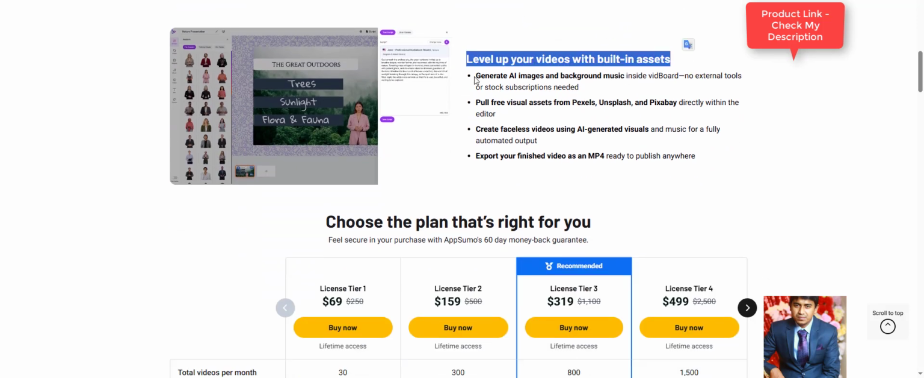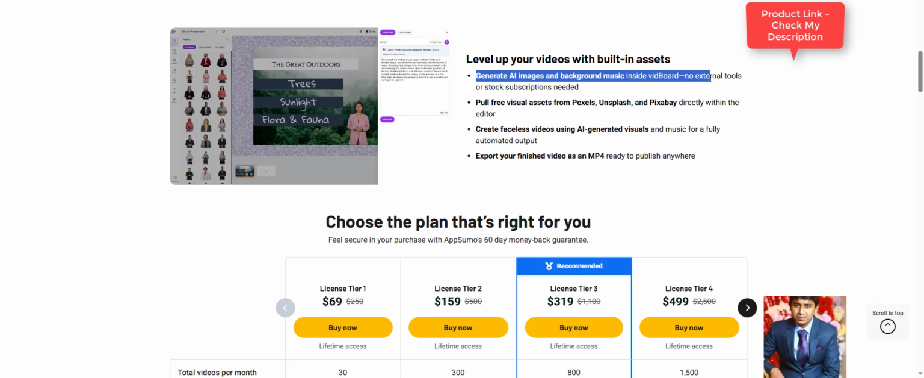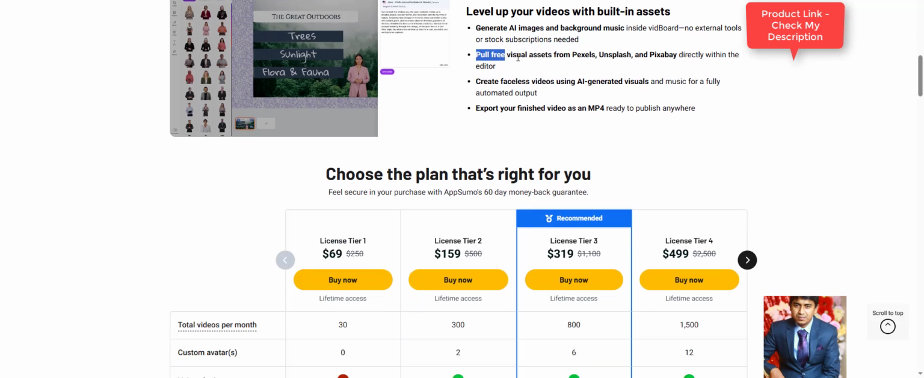Level up your videos with built-in assets. Generate AI images and background music inside vidBoard. No external tools or stock subscriptions needed.